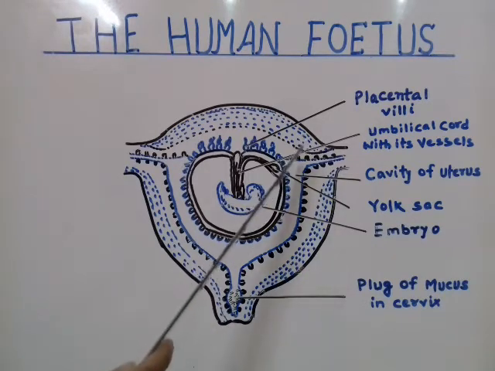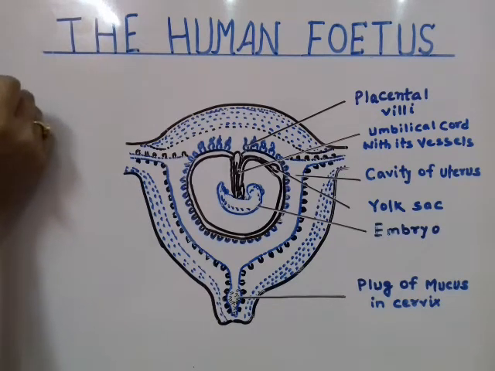It comes into the uterine cavity, and in the inner layer of the endometrium, or the wall of the uterus, as we also call it, it gets implanted by formation of a pit. Now you know what a pit is. It's a hole-like structure where the ball has to get into it, like the fixation of the blastocyst. So after completion of fertilization, you have to know first about fertilization.